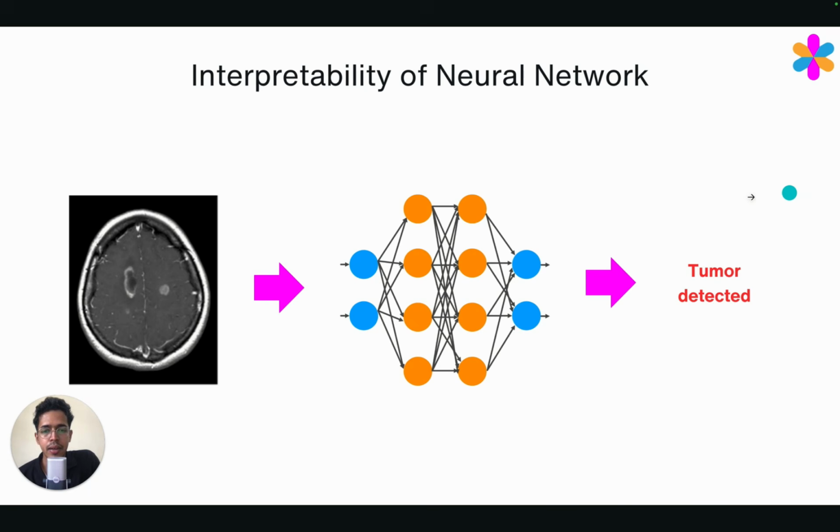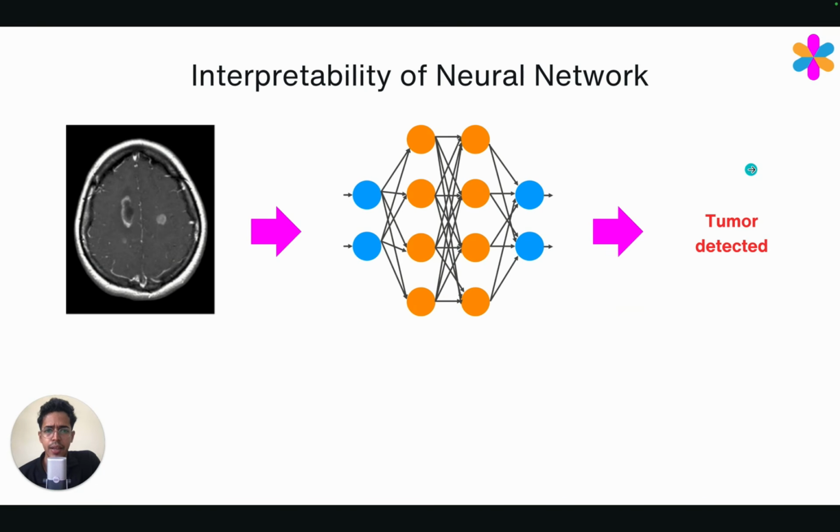We will have a neural network with multiple hidden layers, input layer, output layer, etc. And imagine the neural network predicted that a tumor is detected. It's impossible for you to know, unless you are an expert, which region in this image contributed to the model predicting that there is a tumor in this person's brain. Whether it's this set of pixels, or this, or something here, it's difficult to know.